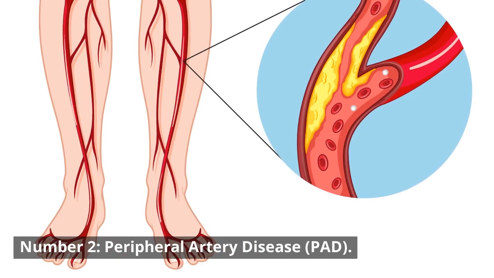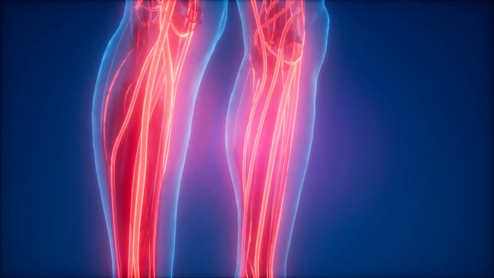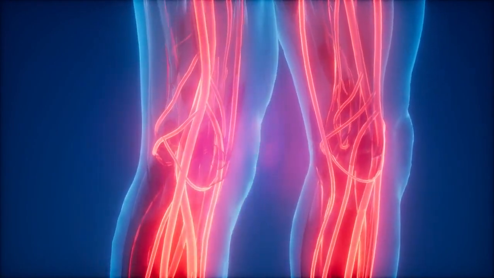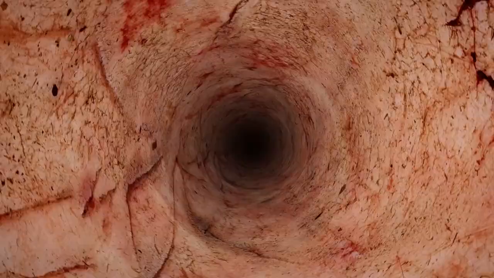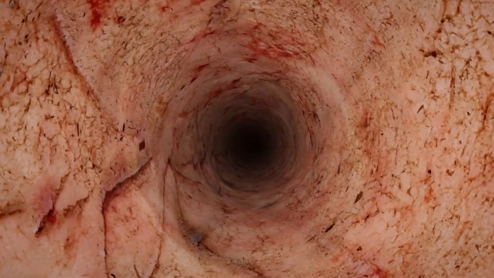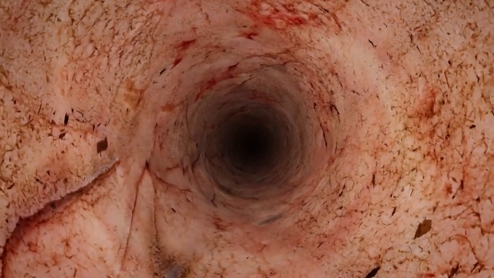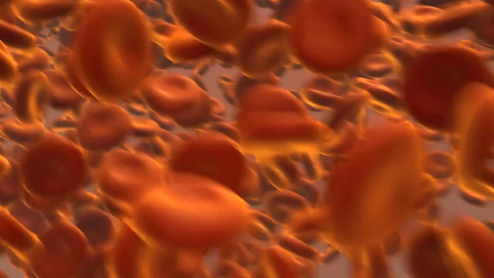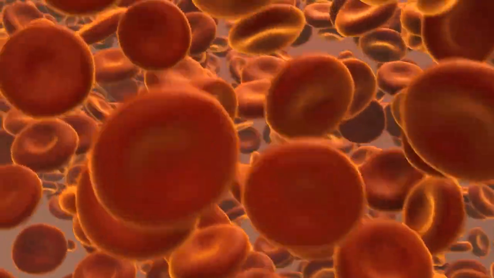Number 2. Peripheral artery disease (PAD). Peripheral artery disease (PAD) is a cardiovascular condition that affects the arteries outside the heart, particularly those supplying the legs and feet. It is primarily caused by atherosclerosis, a condition characterized by the buildup of fatty deposits and plaque within the arterial walls. As the plaque accumulates, the arteries become narrow and hardened, reducing the flow of oxygen-rich blood to